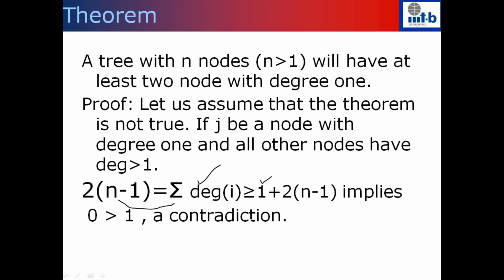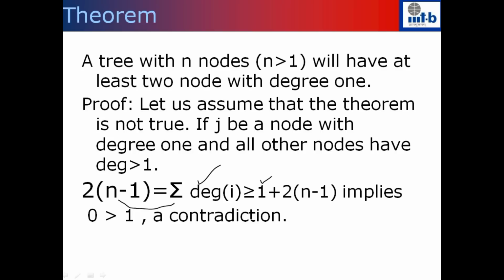This is a contradiction because we assumed that except for this one node, every other node has degree strictly greater than 1. So that statement is not true. That means that there will be at least 2 nodes with degree 1.